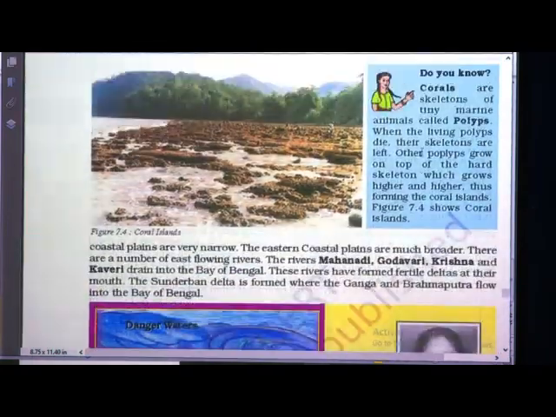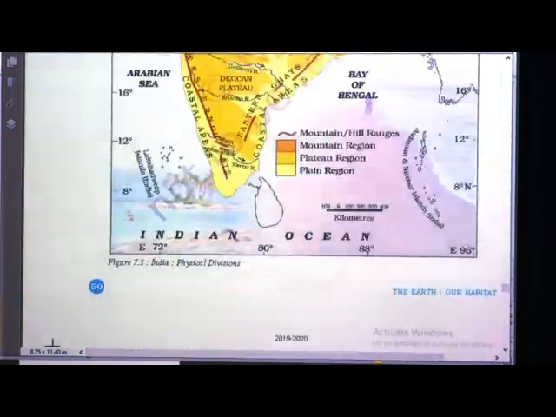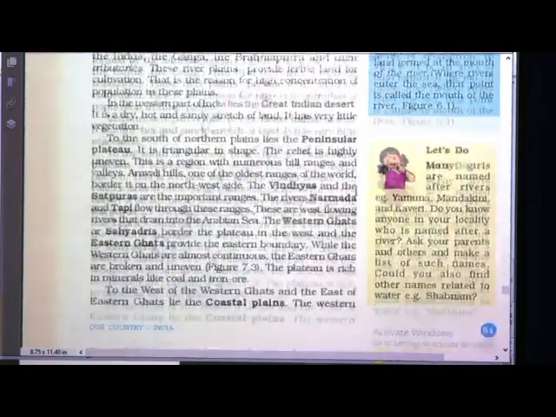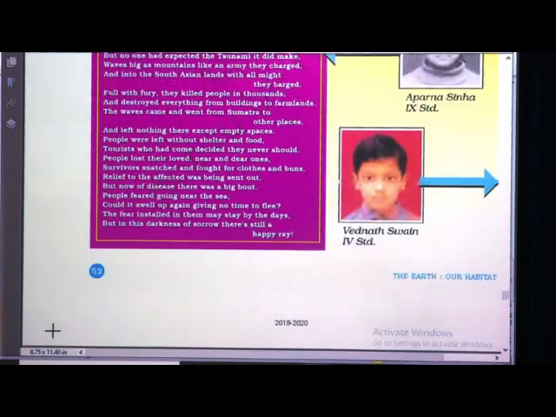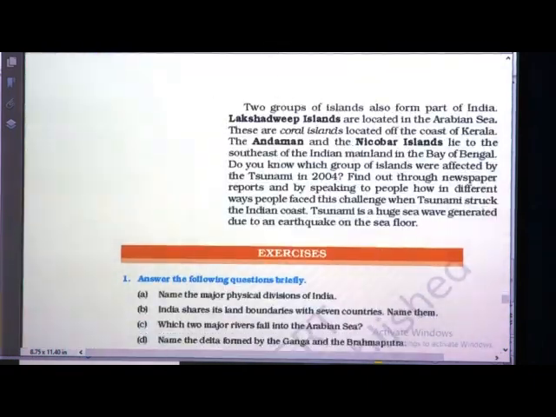We will go back to this map. See, Lakshadweep Island is located in the Arabian Sea, and this Andaman and Nicobar Island, you can see here, is located in the Bay of Bengal. There are coral islands located off the coast of Kerala.